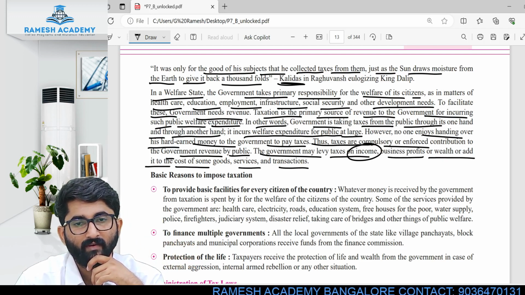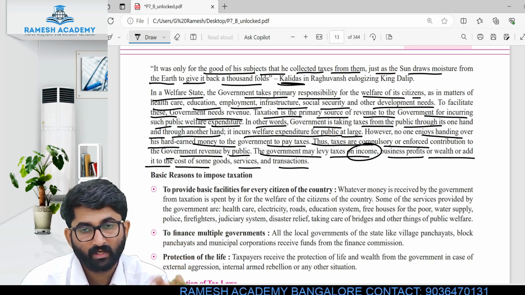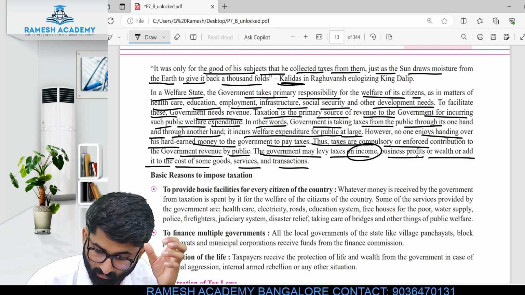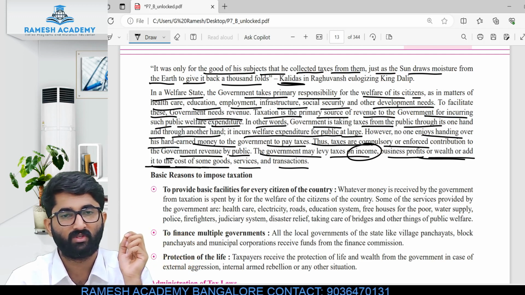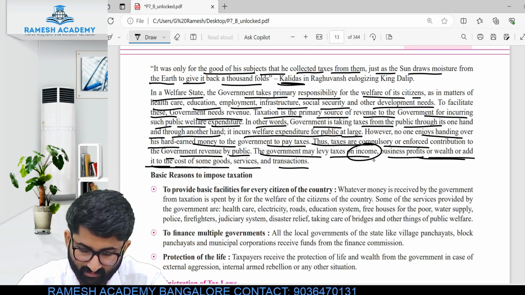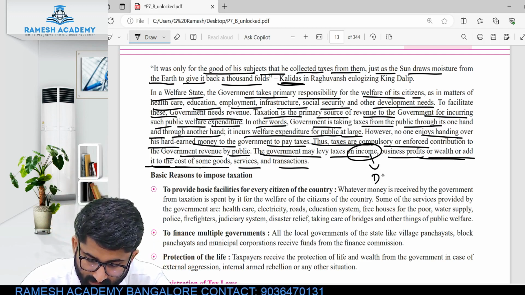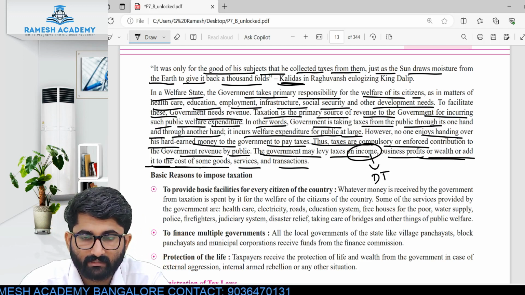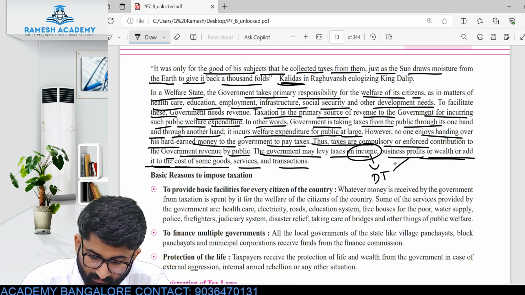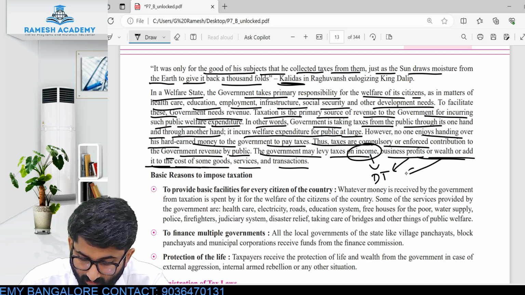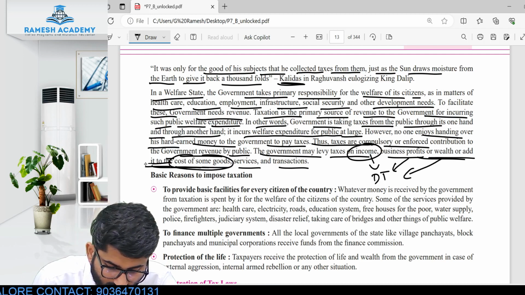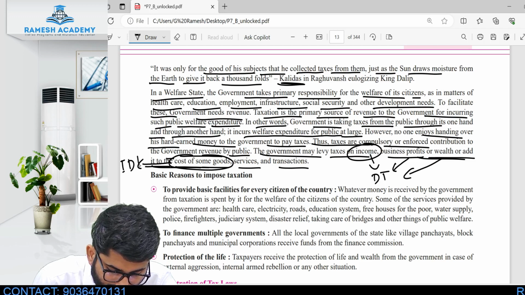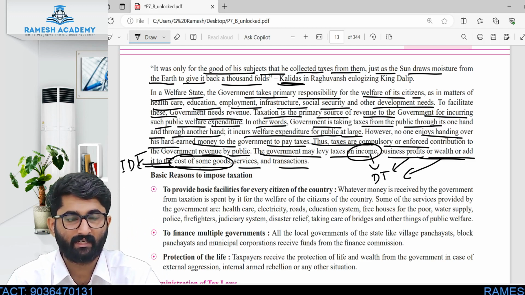On income, it is DT, direct tax. On business profit, again direct tax. On wealth, again direct tax. Or it may add it to the cost of the goods. This is indirect tax, IDT.